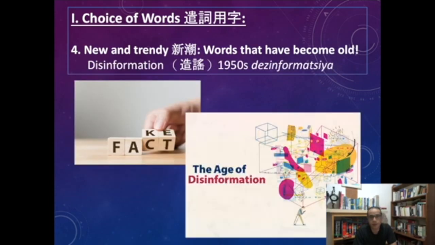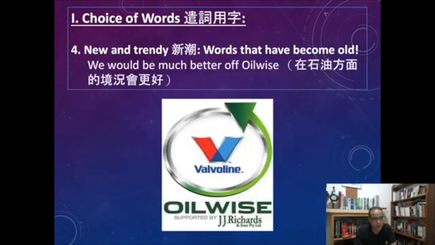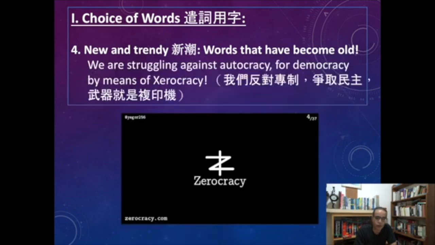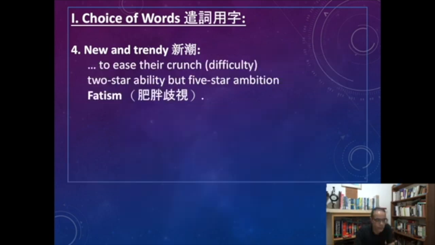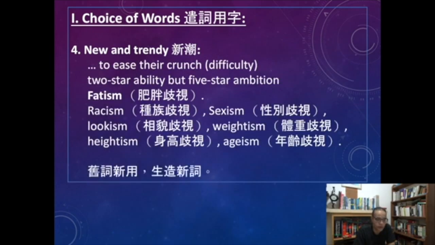Take for example this line. It's written by an Iranian politician. We are struggling against autocracy for democracy by means of xerocracy. Xerocracy here, he's making up this word. It's coming from Xerox. So what he means is that by photocopying their documents and writings about democracy and distributing these pamphlets to people. So use always new and trendy words.